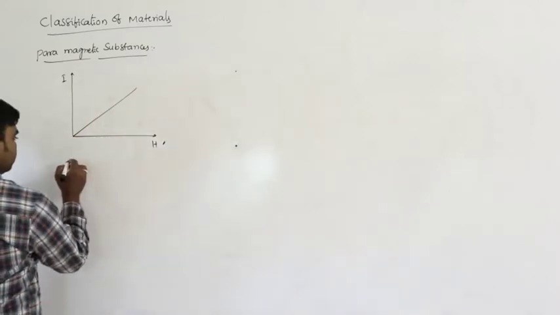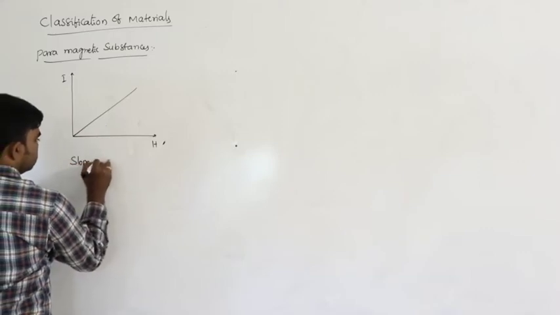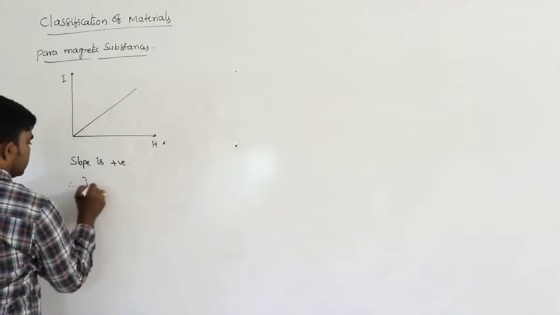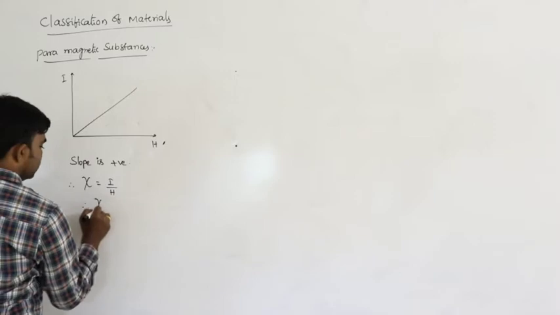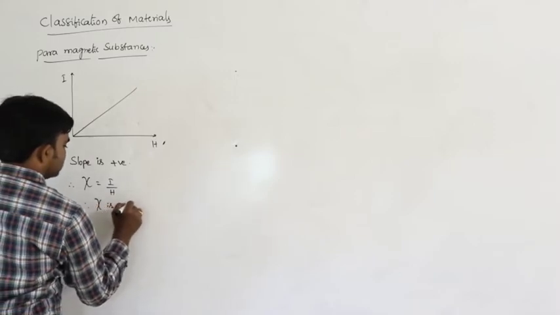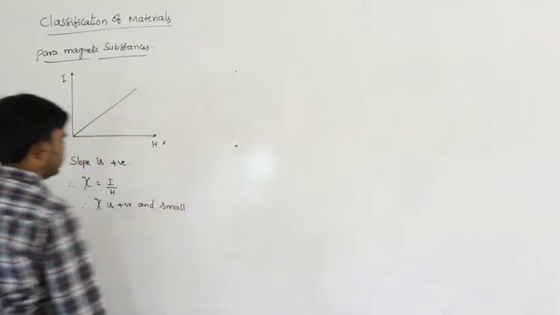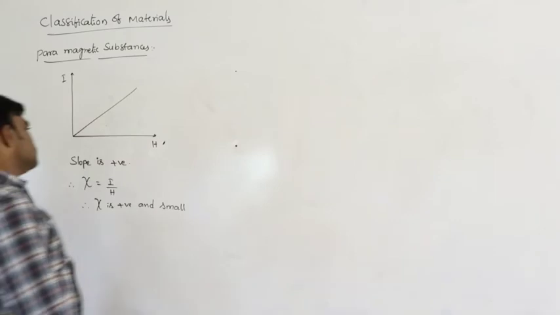Now here the slope is positive. Therefore, xi is equal to I by H. So xi is a small positive value. Of course it is small, but xi is positive.